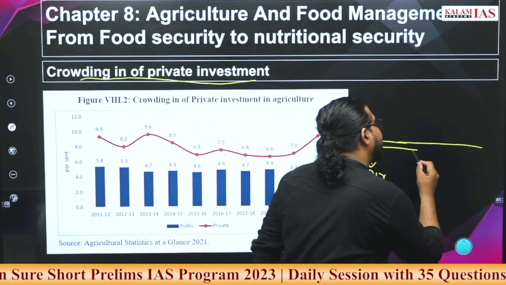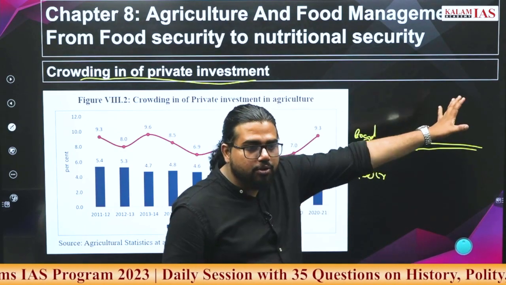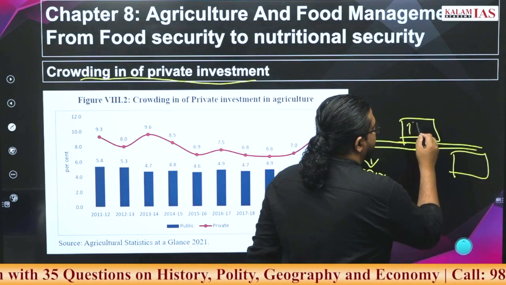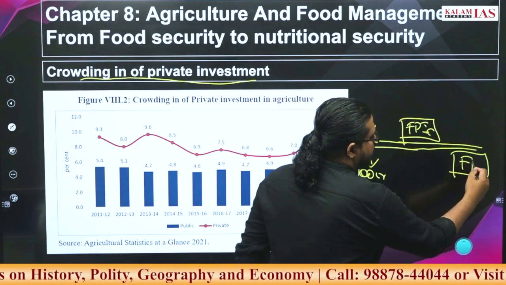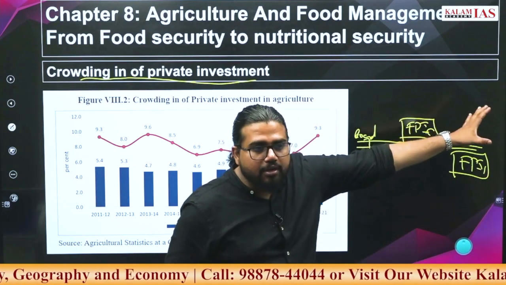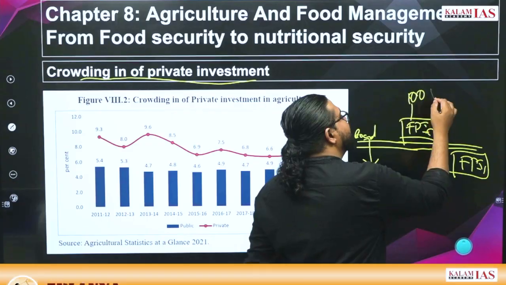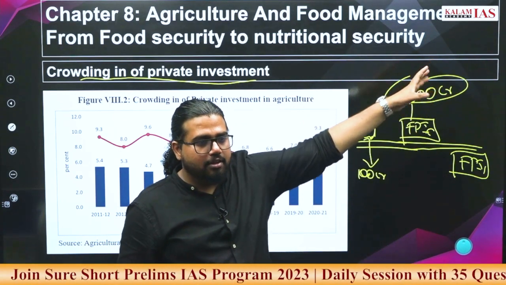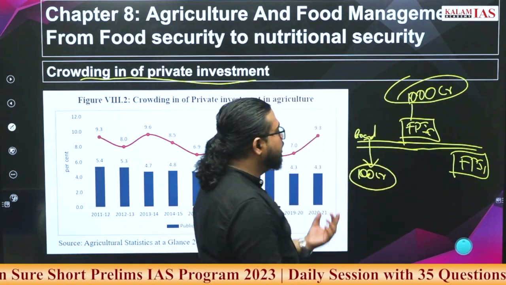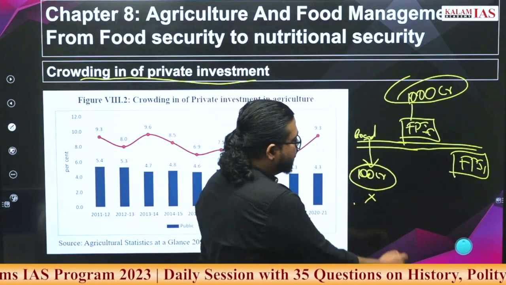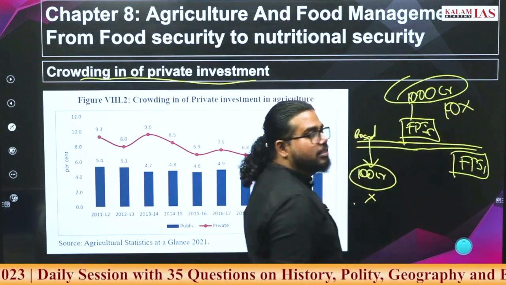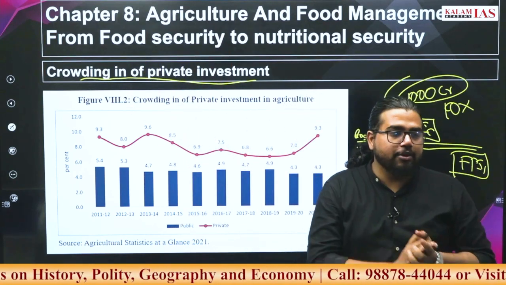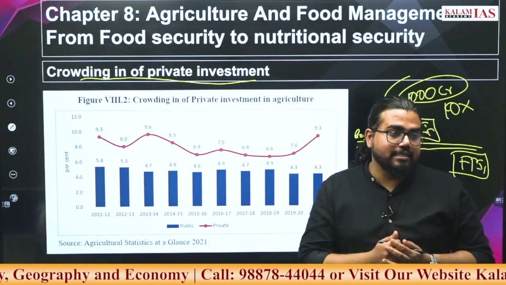Now due to this, the government had already invested and created a very good road. So many private people have come and created food processing industries here. Now if you look throughout the road, 1000 crore investment in food processing industries has been established throughout the road length. This happened because the government put in X money, and 10x money has been put in as private sector investment. This phenomenon we call crowding in of the private sector. What is crowding out of the private sector?